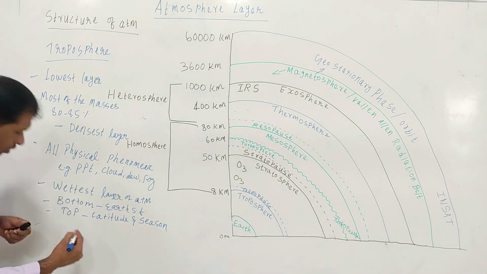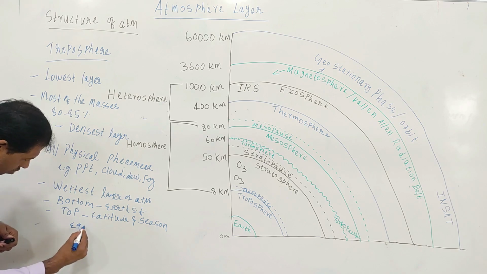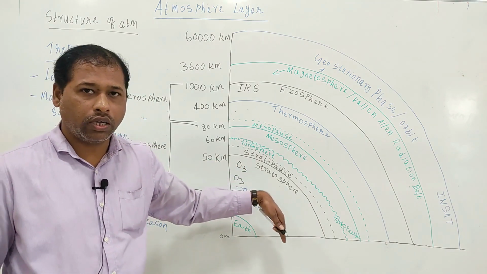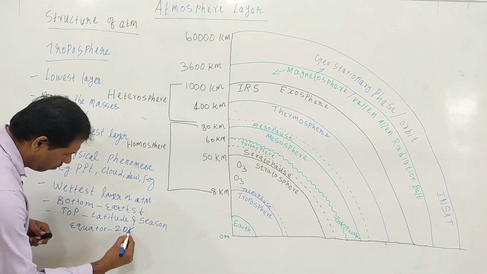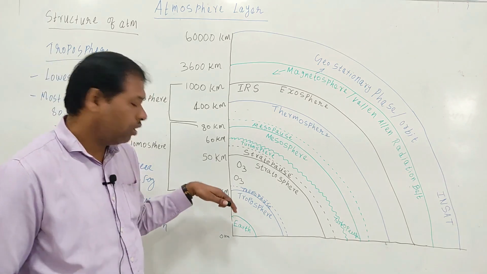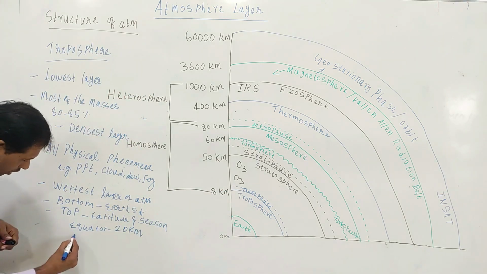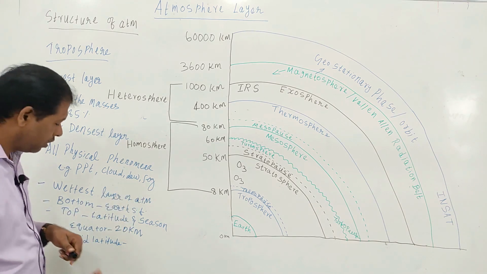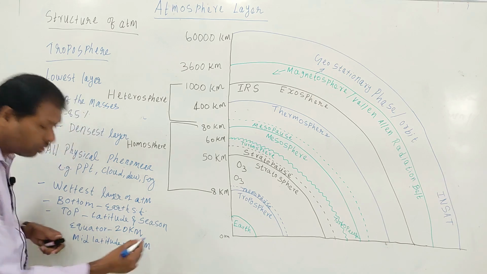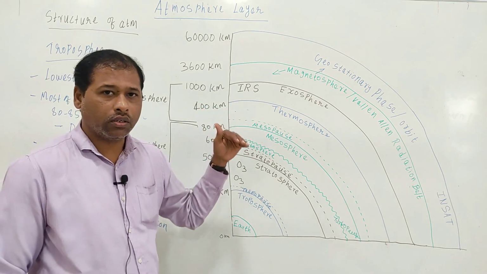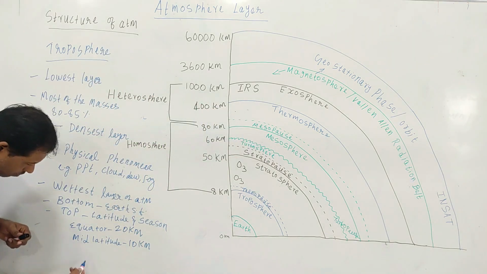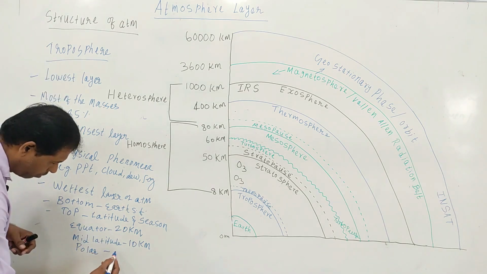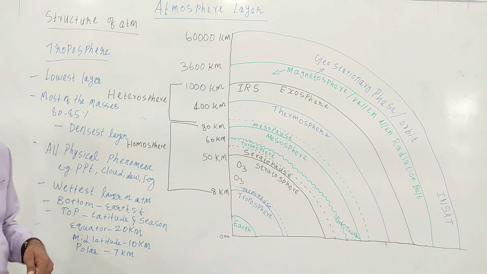For example, near the equator the height of troposphere is as high as 20 kilometers, whereas at mid latitude it is about 10 kilometers, and at the polar region the height is about 7 or 8 kilometers.